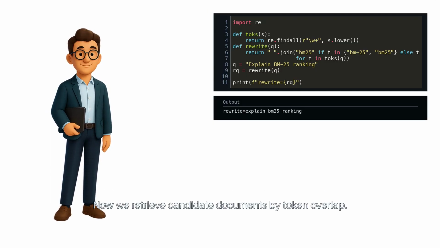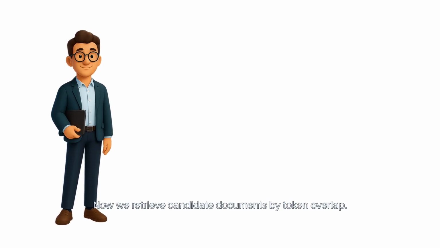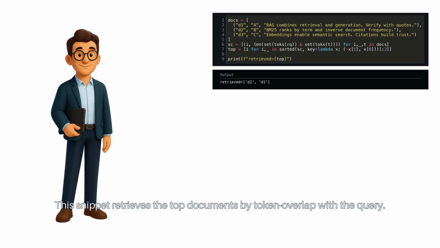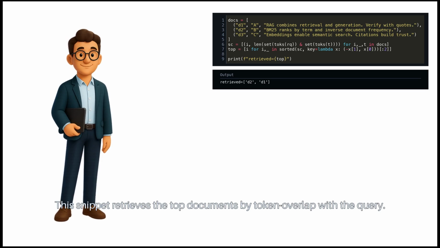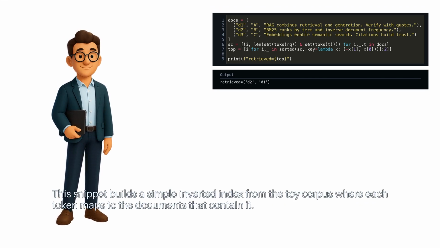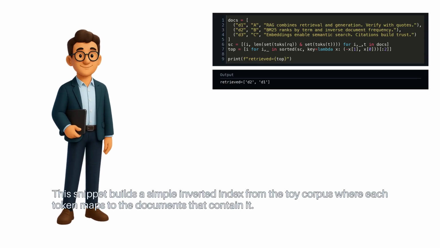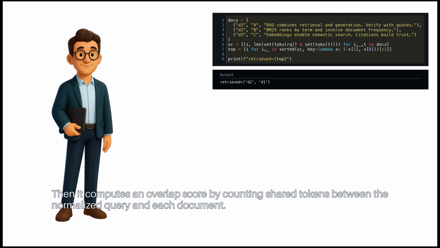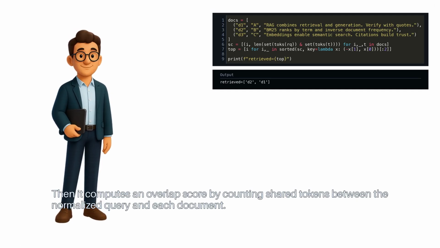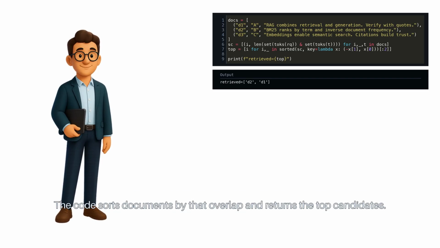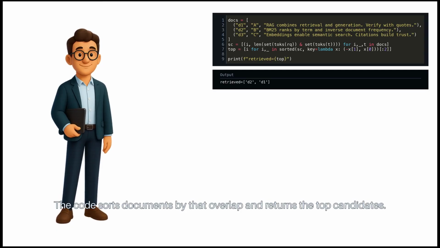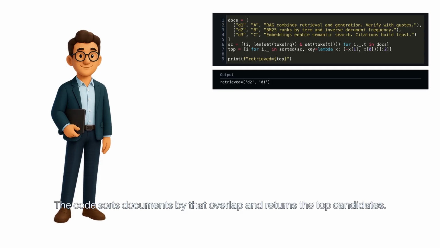Now we retrieve candidate documents by token overlap. This snippet retrieves the top documents by token overlap with the query. This snippet builds a simple inverted index from the toy corpus where each token maps to the documents that contain it. Then it computes an overlap score by counting shared tokens between the normalized query and each document. The code sorts documents by that overlap and returns the top candidates.